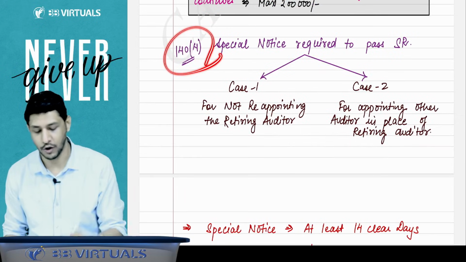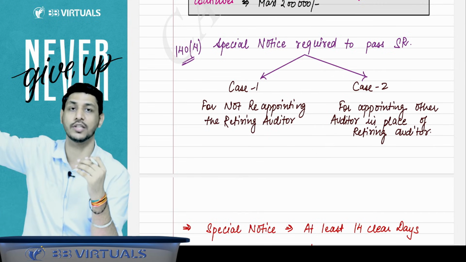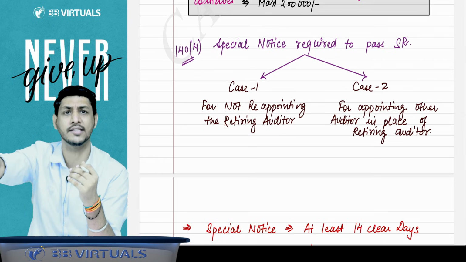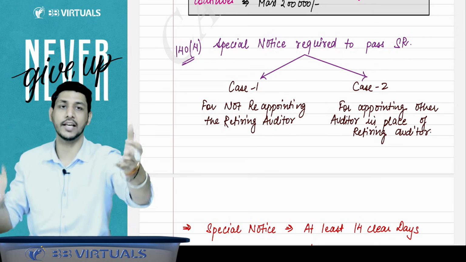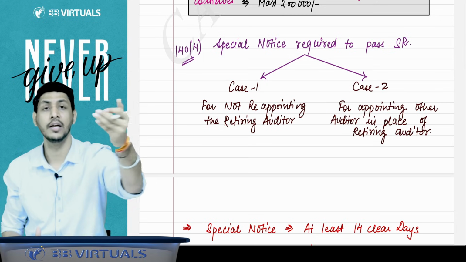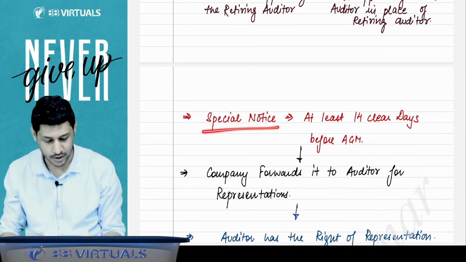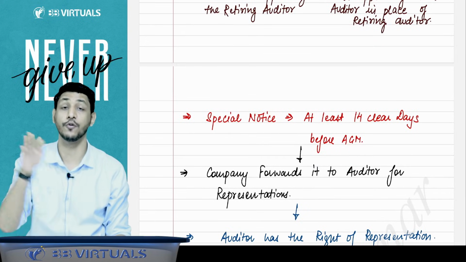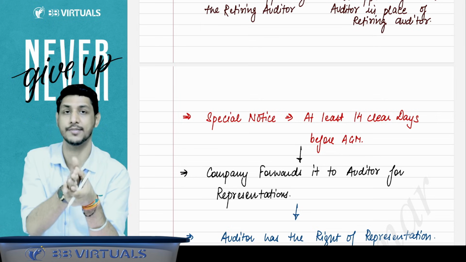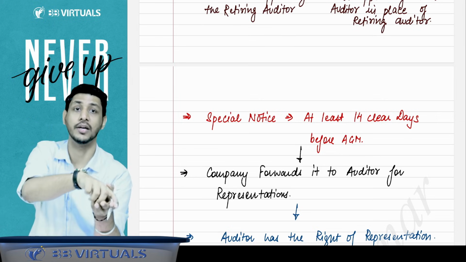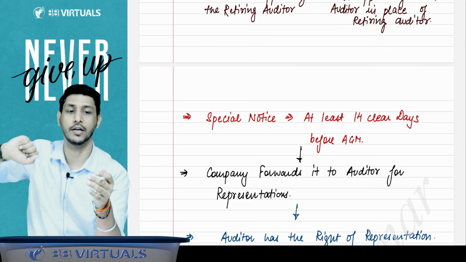Now we will come to section 140 subsection 4. I was just telling you about the special notice, that some members of the company can send a special notice to the company not to reappoint this retiring auditor or to appoint another auditor in place of that retiring auditor. For any of these cases, they can send the special notice and the company will convene a general meeting and a special resolution will be passed. This special notice is to be sent at least 14 clear days before the AGM. The members who are eligible to send this special notice, which we will read in section 115, will send the special notice to the company.